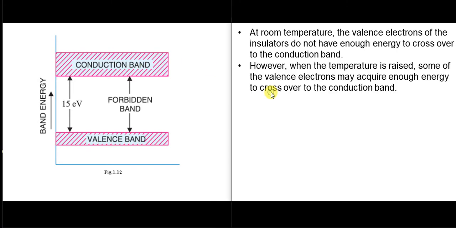However, when the temperature is raised, some of the valence electrons may acquire enough energy to cross over to the conduction band. So what is the condition? Either the temperature has to be raised or external energy has to be applied so that the electrons from the valence band will move to the conduction band.